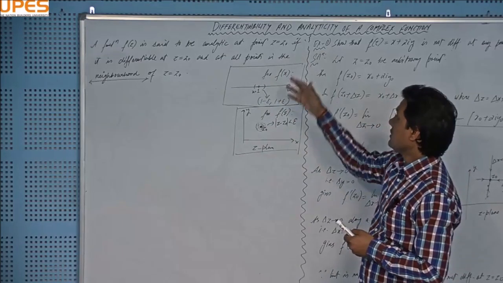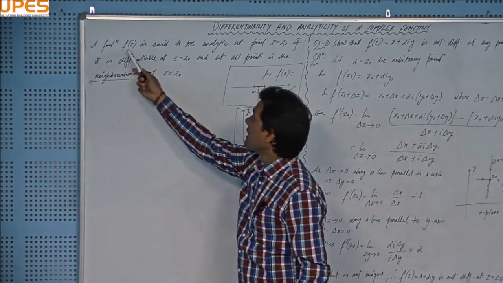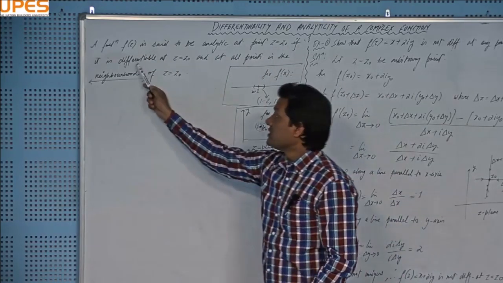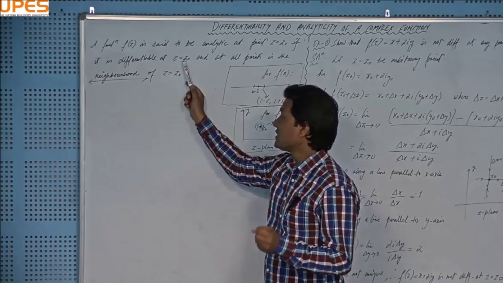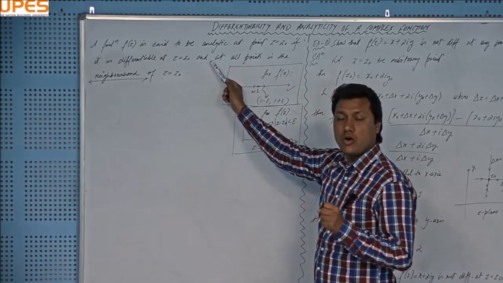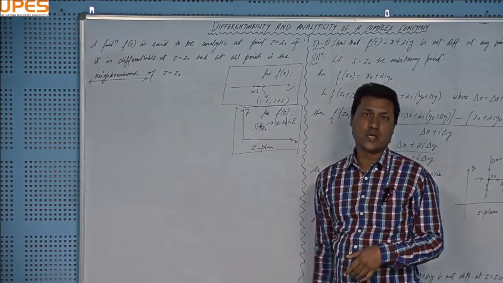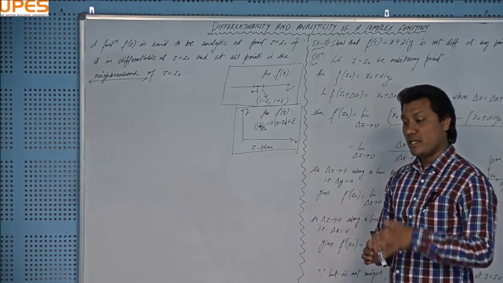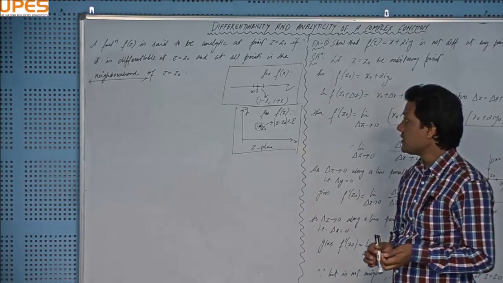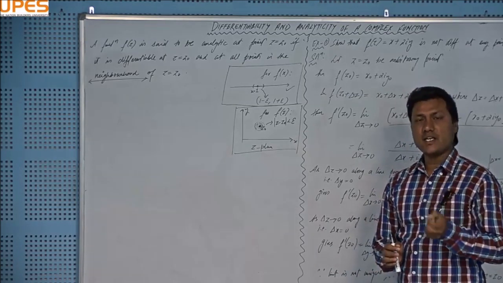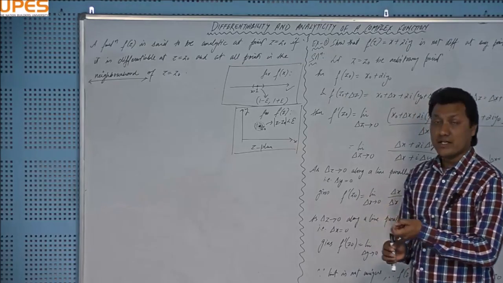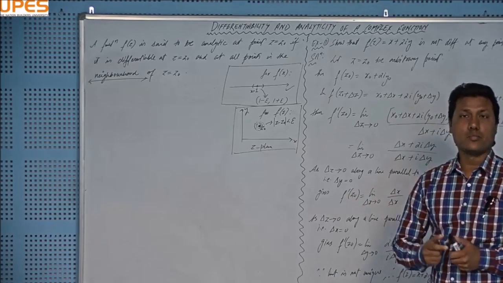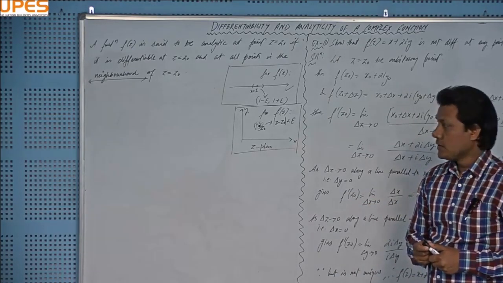So if you read the definition, you can understand that a function is said to be analytic at the point z equal to z naught if it is differentiable at that particular point we are talking about, z equal to z naught, as well as all the points falling in the neighborhood of that point. It is a strict criterion of differentiability. Differentiability at a point is related to the point only, but analyticity at a point is related to all the points falling in the neighborhood of that point we are concerned with.